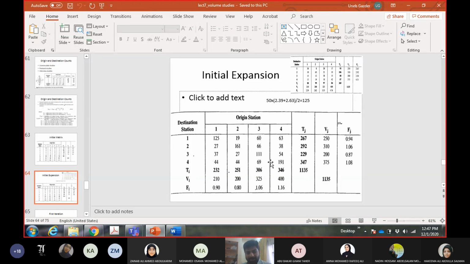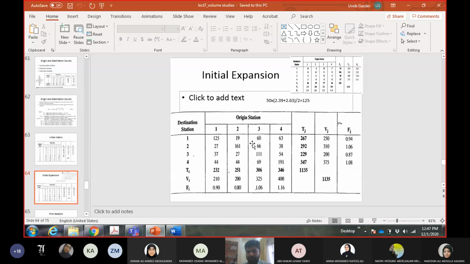So they did not come in the range after the first trial, so I will apply the second trial now. In the second trial, the values which you have got in this matrix now should be multiplied with the average of the new factors. So 125 will be multiplied with the average of 0.9 and 0.94. Similarly, 19 will be multiplied with the average of 0.8 and 0.94.